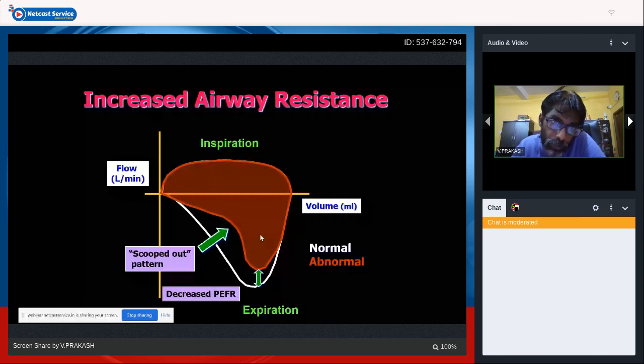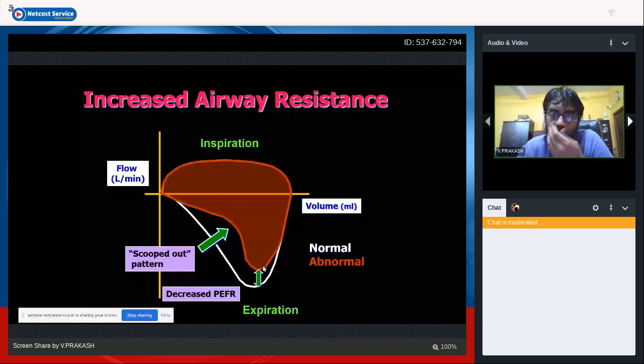There is no air trapping, and it doesn't foreshorten like in an air leak. There's going to be a scooped-out pattern. So in airway resistance, just like a BPD baby having a bronchospasm, your peak expiratory flow rate comes down, the curve size comes down, and there's going to be a scalloping. If there is air trapping, it will never reach the baseline. If there is an air leak, it's going to end foreshortened, early. Here there will be a scalloping reaching your baseline in case of airway resistance. So airway resistance we expect in terms of your expiratory phase.